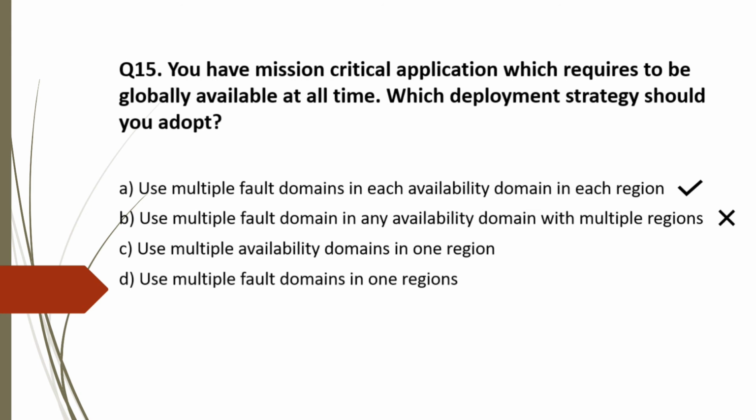Option C. Use multiple availability domain in one region. This won't help you in case if that particular region goes down. So this is also incorrect. Option D. Use multiple fault domains in one region. Same as option C, if that particular region goes down, then it won't work. So this is also incorrect. So for question 15, the correct option is option A.